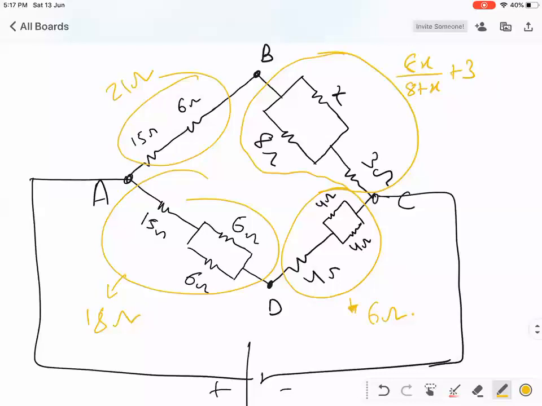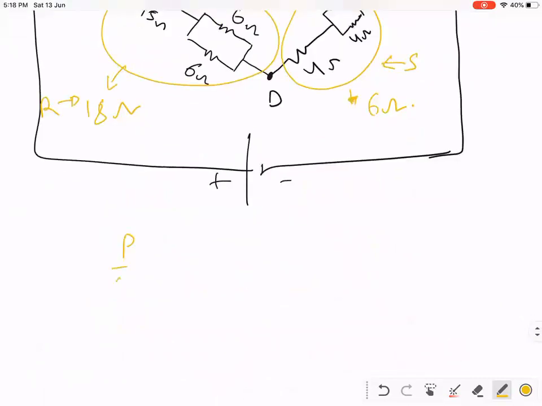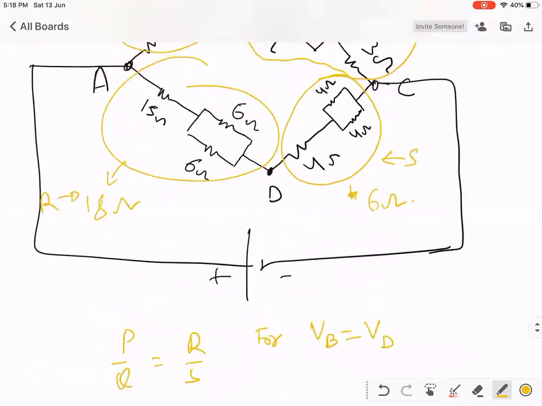Agree? So if you want the same potential at B and D, then P by Q must be equal to R by S. So this is P, this is R, this is Q, this is S. So P by Q must be equal to R by S for potential at B to equal potential at D. Am I right? So what is P?